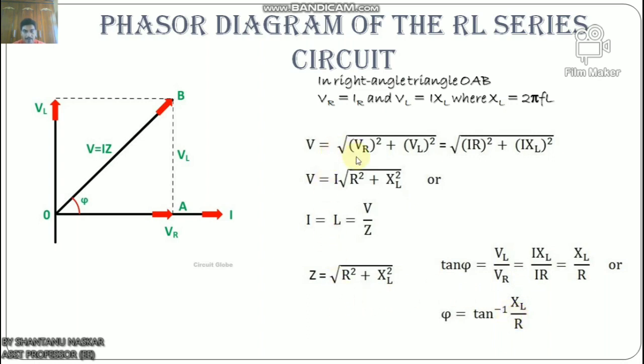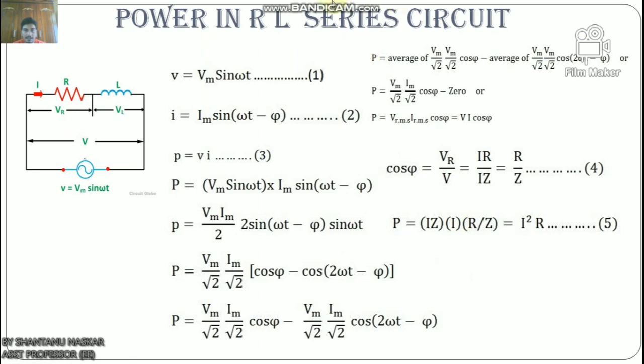After this I will discuss the power in an RL series circuit. Now if the alternating voltage applied across the circuit is given by the equation V equals Vm sin omega t.